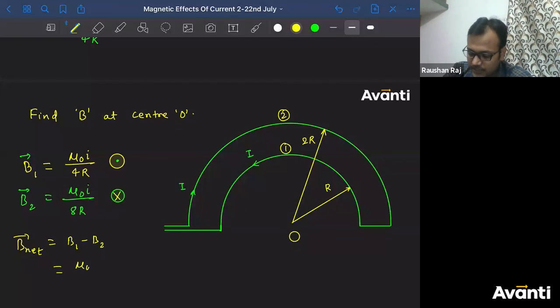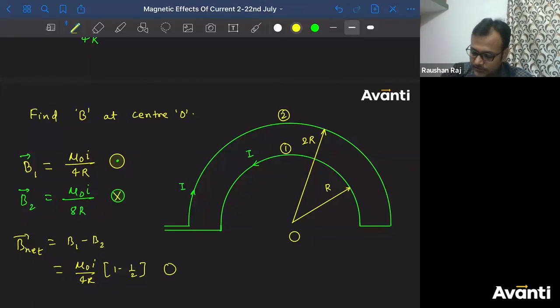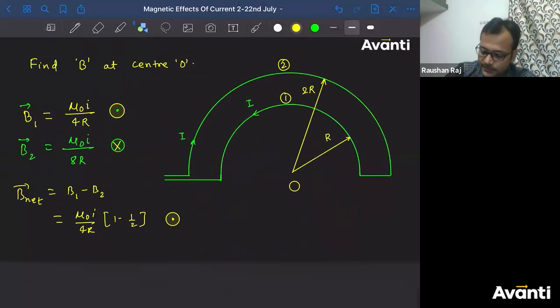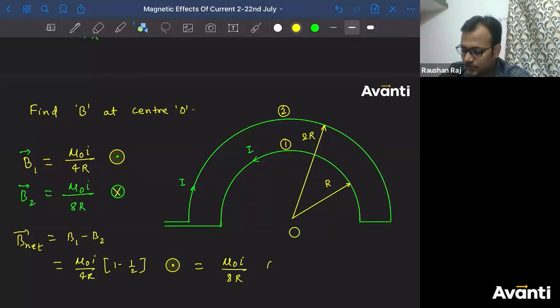Mu naught I by 4R into 1 minus 1 by 2. And what will be the direction? The direction of B net will be along the vector having the higher magnitude. That is the first vector, which is out of the plane. So the answer is mu naught I by 8R out of the plane.